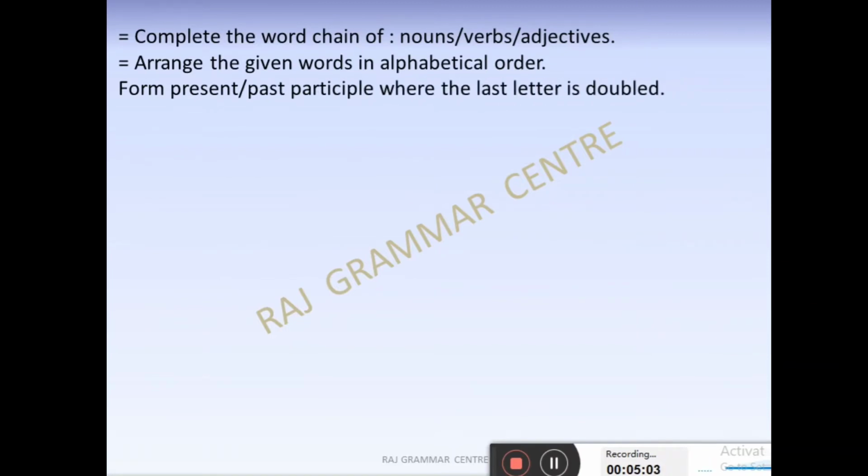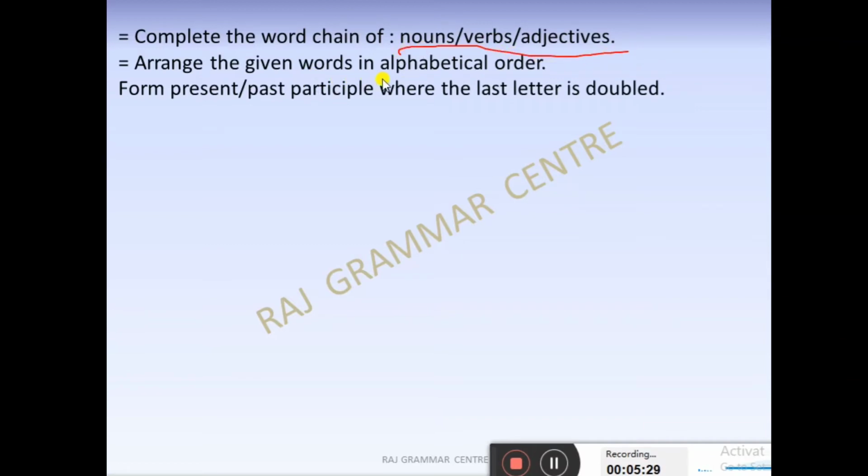The same type of parts of speech: one noun word will be given to you, and you have to make a word chain by seeing the last letter, of nouns, verbs, adjectives. Only these three will be there. Don't think about any other one. Noun, verb, adjective, no adverb here, only three.